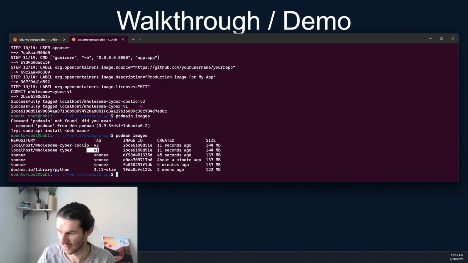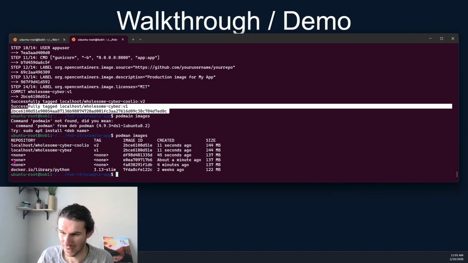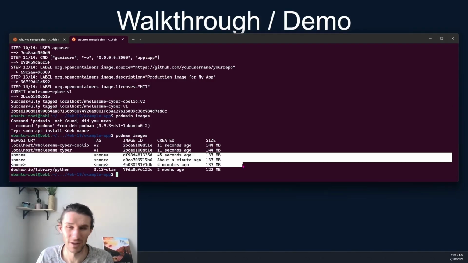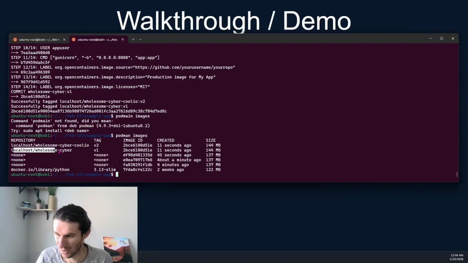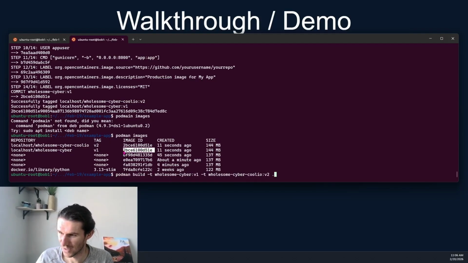And so we finally did it. We had a successful run here, and these 3 are kind of duds. We can really remove those later on. They're just bad images. But we have these 2 that have successfully run. And remember, when we ran that command just now, we said wholesome cyber version 1 and version 2. But this is the really cool part. You'll see that these image IDs are exactly the same. Look, the same number. These 2 are the exact same. So it's the same image, just different tags.